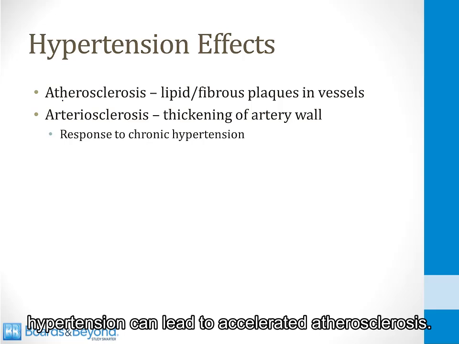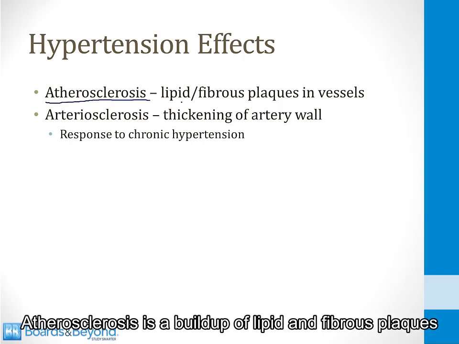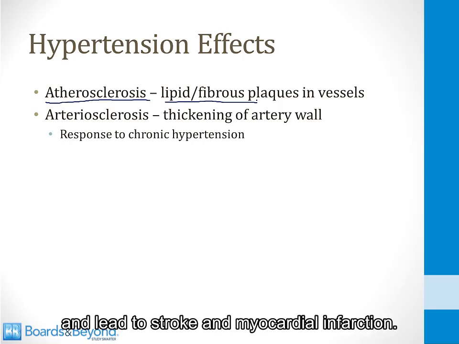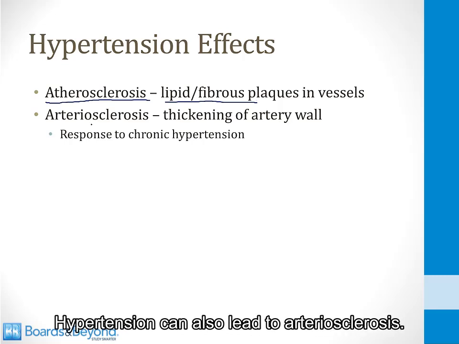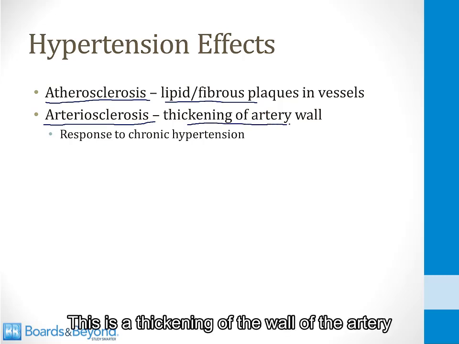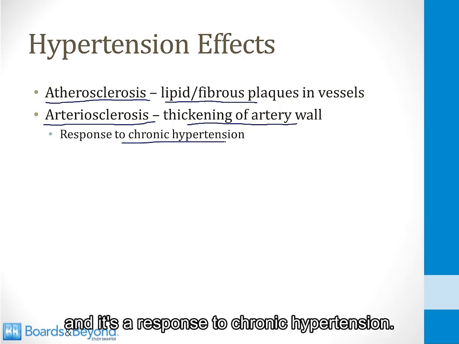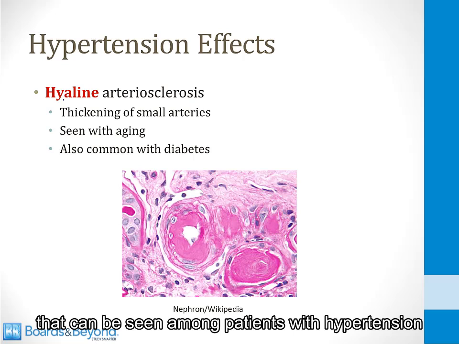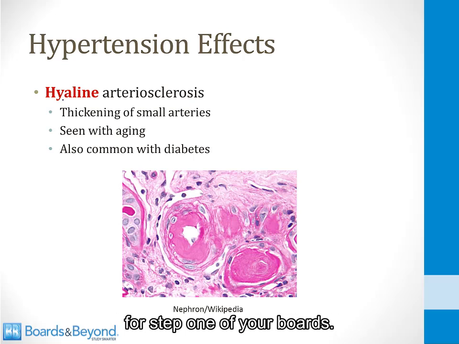So first of all, hypertension can lead to accelerated atherosclerosis. Atherosclerosis is a buildup of lipid and fibrous plaques in the vessel walls. It is these plaques that can rupture and lead to stroke and myocardial infarction. Hypertension can also lead to arteriosclerosis. It sounds like atherosclerosis, but it's a different process. This is a thickening of the wall of the artery, and it's a response to chronic hypertension. There are two types of arteriosclerosis that can be seen among patients with hypertension that you should be familiar with for step 1 of your boards.